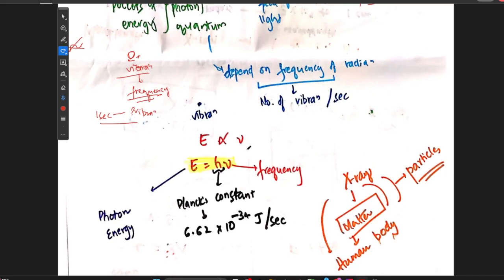Energy is directly proportional to the frequency. Frequency is given by the symbol nu. So energy is equal to h nu, where nu is the frequency and h is called Planck's constant, which is 6.6 x 10^-34 joule seconds.